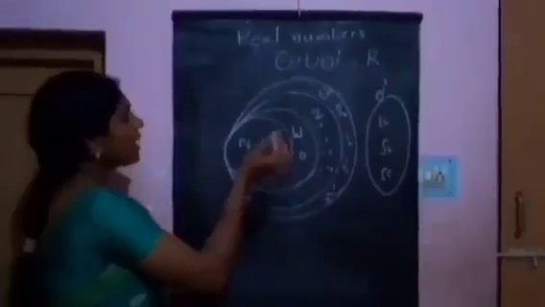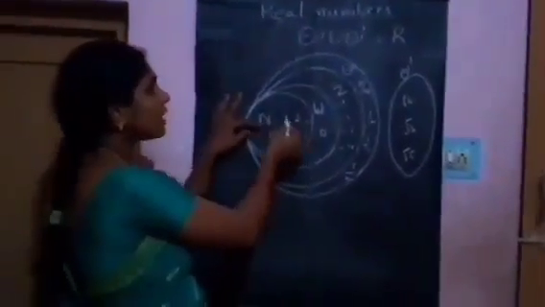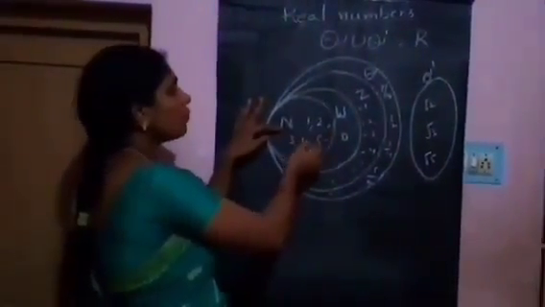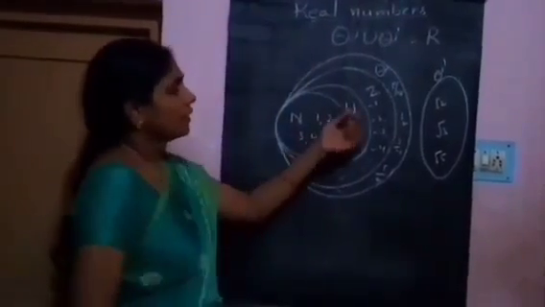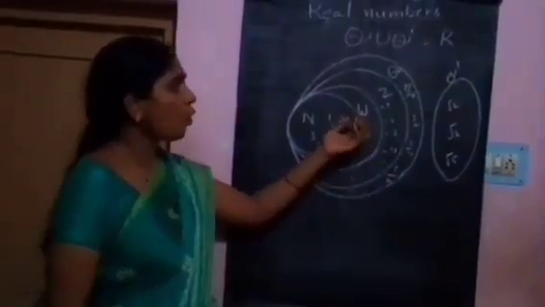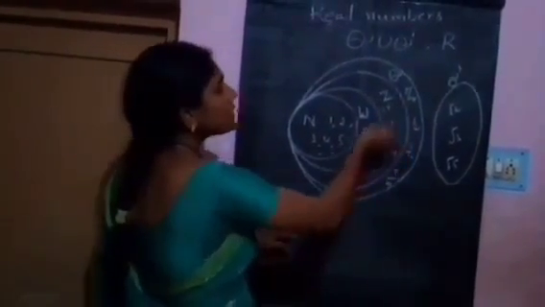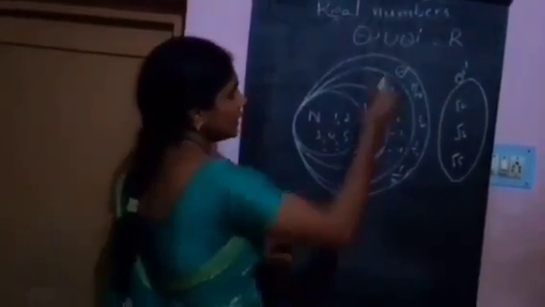First, we discuss the first chapter, real numbers. There are so many types of numbers. Natural numbers are 1, 2, 3, 4, 5 and so on. Next, whole numbers: natural numbers with 0 are called whole numbers. Next, integers: negative numbers with whole numbers are called integers.